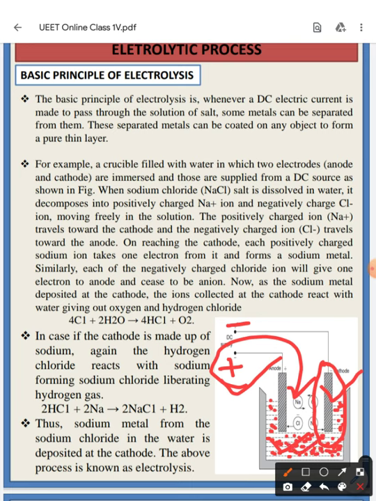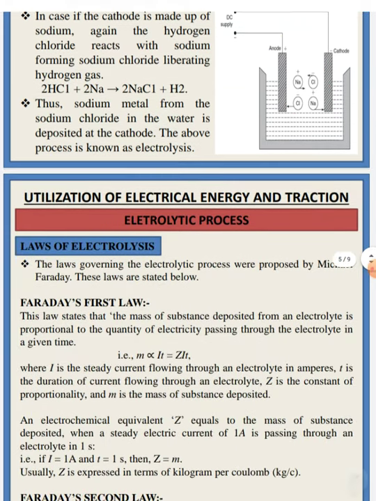decompose or create the ions inside the electrolyte. The positive ions will move towards the cathode and negative ions will move towards the anode, and each gives one electron to the anode and is neutralized. Okay, now moving to the next slide.